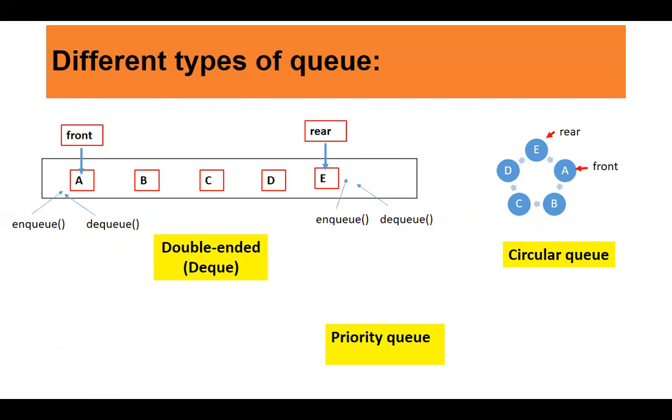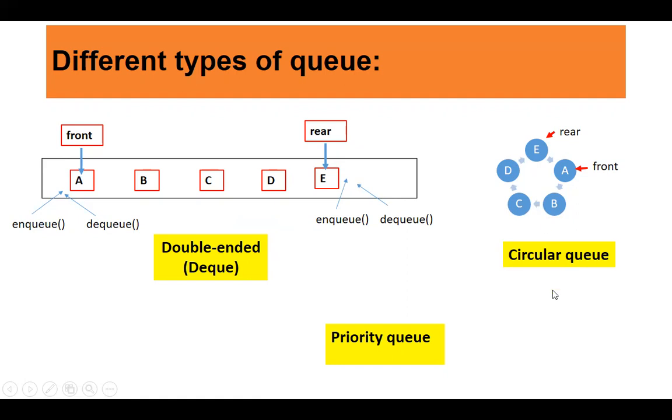If you look at double-ended queue, in case of simple queue, what is the concept? Insertion can be carried out only at the rear and deletion can be carried out only at front. But in case of DQ, you can carry out both insertion and deletion at both the ends. You can NQ as well as DQ at front. You can NQ as well as DQ at rear. That means I can insert as well as delete from front. I can insert as well as delete from rear. It is also known as DQ.